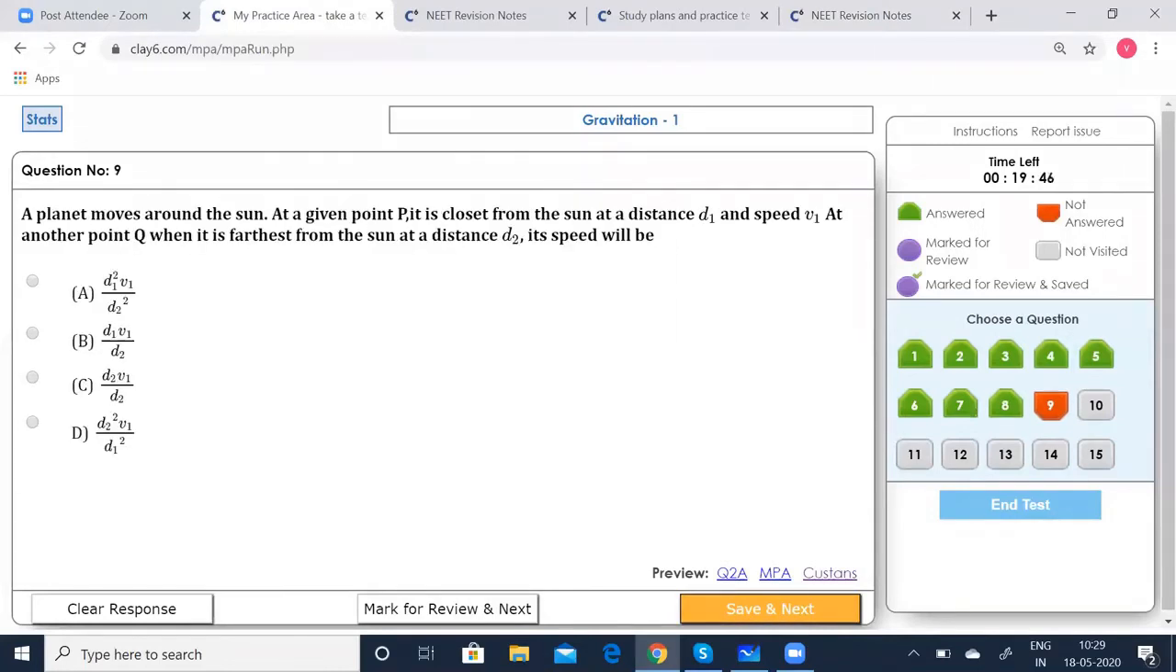A planet moves around the sun. At a given point P it is closer to the sun at a distance d1, and the speed is v1 at that time. At another point Q, when it is farther away from the sun at a distance of d2, what will the speed be? When it is at the closer point, at a distance of d1, the speed is v1. But when it is farther away from the sun, that point is given as Q. At that time, the distance is d2.